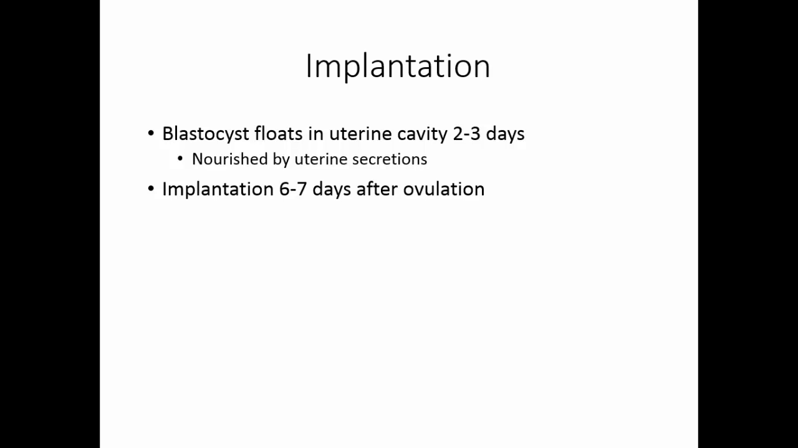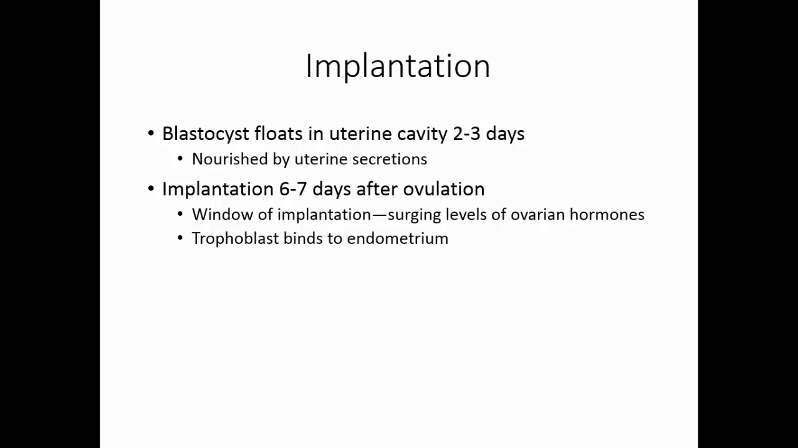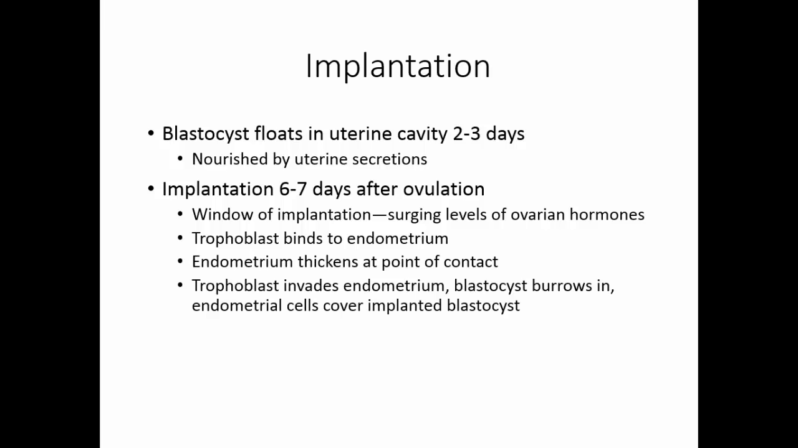Implantation occurs 6 to 7 days after ovulation. There is a window of implantation. It occurs as a result of the surging levels of ovarian hormones. The trophoblast will bind to the endometrium at special binding cells. The endometrium will thicken at the point of contact. The trophoblast will invade the endometrium, the blastocyst burrows in, and the endometrial cells will cover the implanted blastocyst. This takes about 5 days.